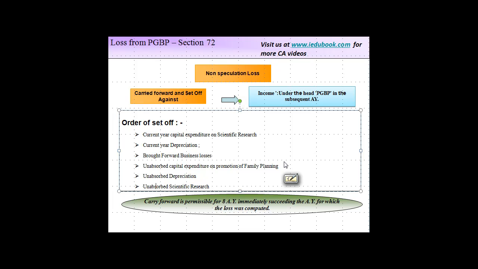If after consuming, let's say, 4 of the first one, there is nothing left behind, then the balance 2 will be carried forward in subsequent years. Again, as I said, this is only for the purpose of determining the order. Set off of unabsorbed depreciation is governed by a separate section, which we will see separately. And the last point: carry forward of non-speculation loss is permissible for 8 assessment years immediately succeeding the assessment year for which the loss was first computed. Just like we discussed in the case of house property, this is also allowed to be carried forward only for 8 assessment years.